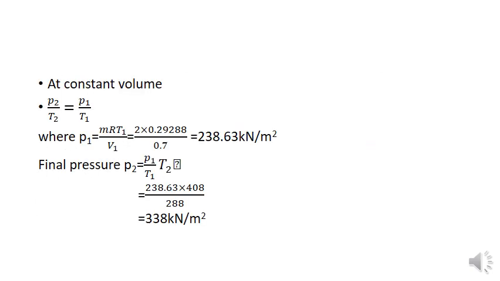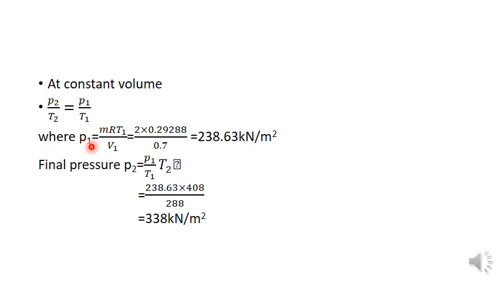At constant volume, P2 by T2 is equal to P1 by T1. We don't know the P1 value and the P2 value; we know only the temperature values. So before calculating the P2 value, first we have to calculate the P1 value. They have given the volume also, so V1 is equal to V2, no problem. We can calculate either P1 or P2. Here I am taking P1, or you can take P2 also.